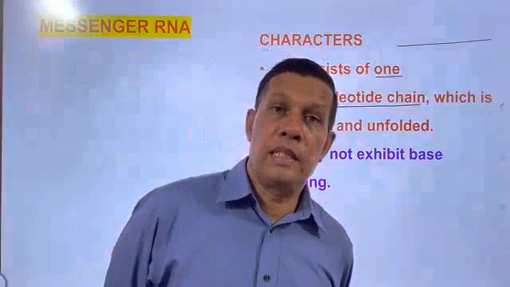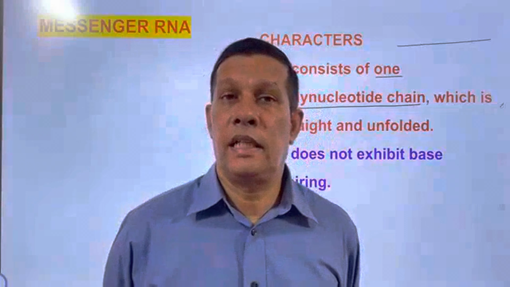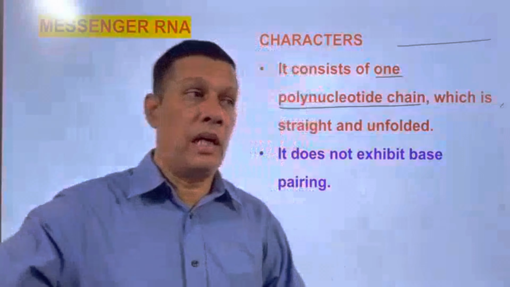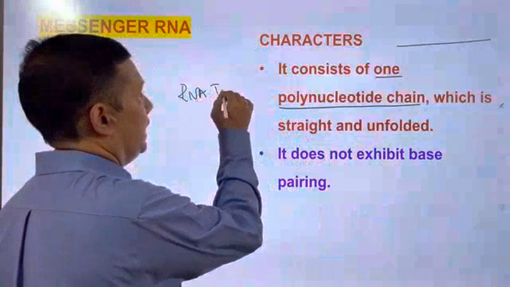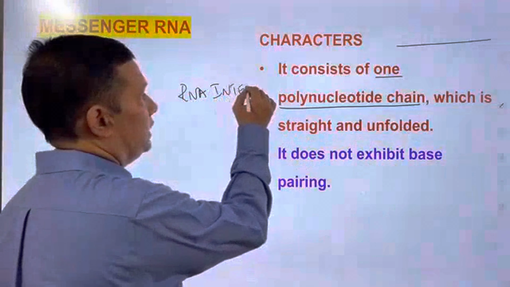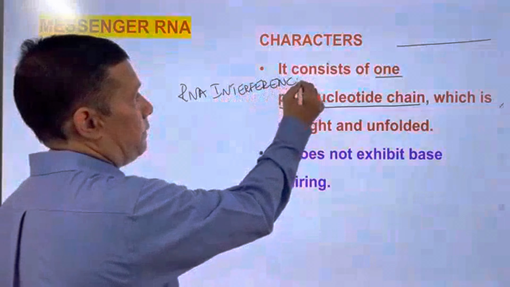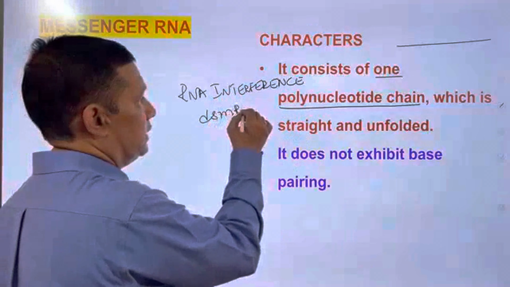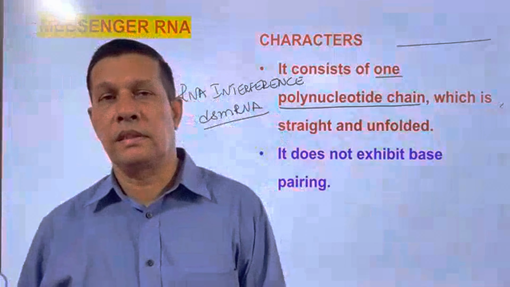Because of this reason, no appearance of any base pairing. But appearance of base pairing is a rare one in mRNA. It is a specific one. In the process of RNA interference, formation of double-stranded mRNA takes place.